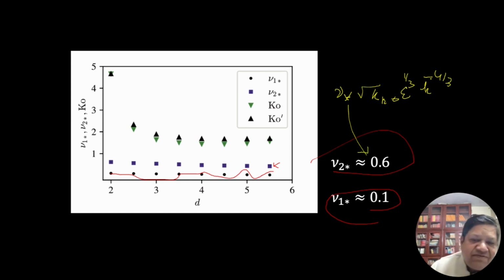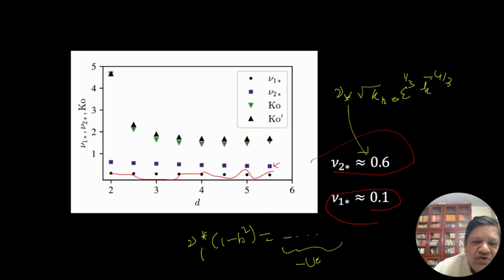Now, interestingly, this goes up to 5.5. At 6, the equation for nu1 squared. So we have an equation for nu1 squared like this: 1 minus b squared. Right hand side, da, da, da, da. It turns out the right hand side is negative. So what does it mean?